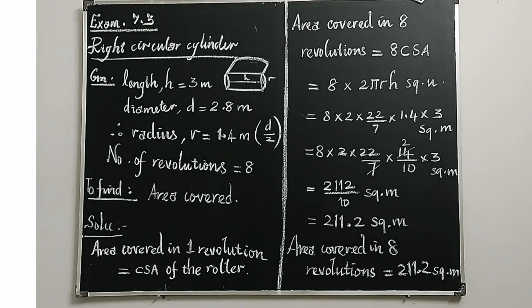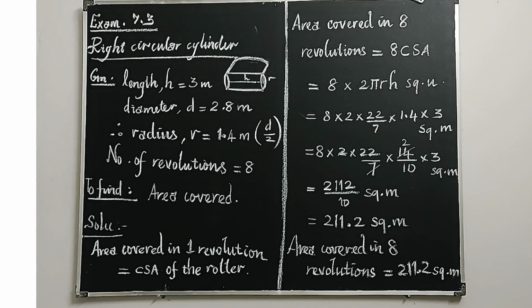Look at example 7.3. It is an important question. A garden roller whose length is 3 meter and whose diameter is 2.8 meter is rolled to level a garden. How much area will it cover in 8 revolutions? Have you seen a garden roller? People, you are all fond of cricket. To level the cricket pitch, what is used? A hand roller is used.